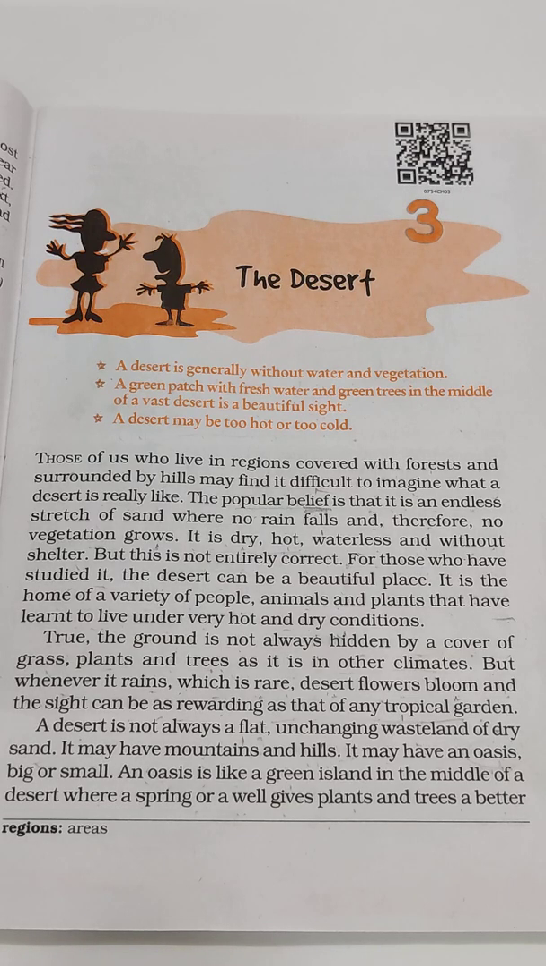An oasis is like a green island in the middle of a desert where a spring or a well gives plants and trees a better place. Children, a desert may consist of green plants and trees. Such plants and trees certainly provide comfort and shelter. A desert is a hot region, but it can be a cold region like Ladakh.